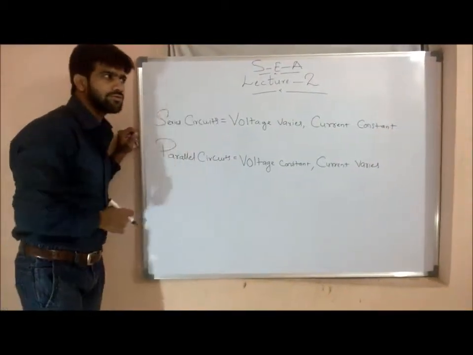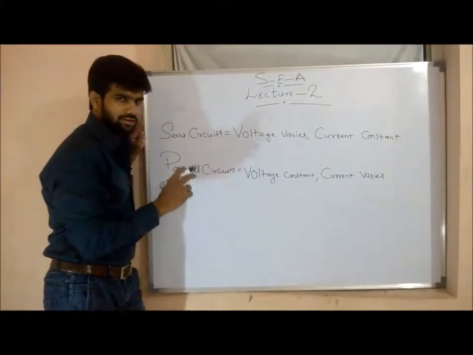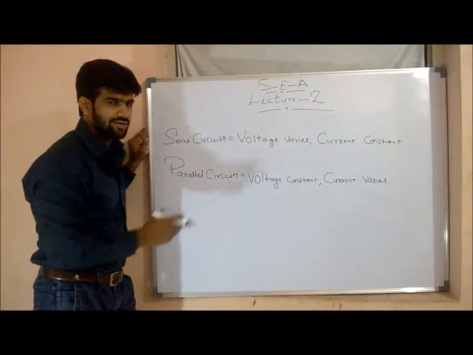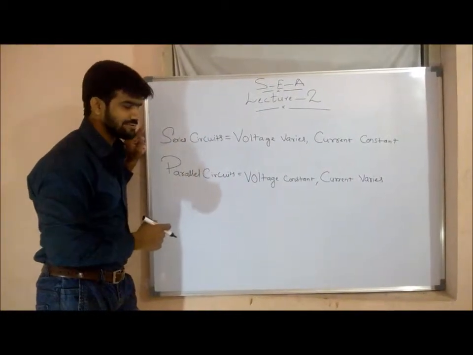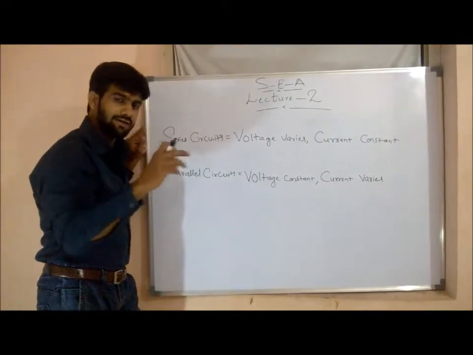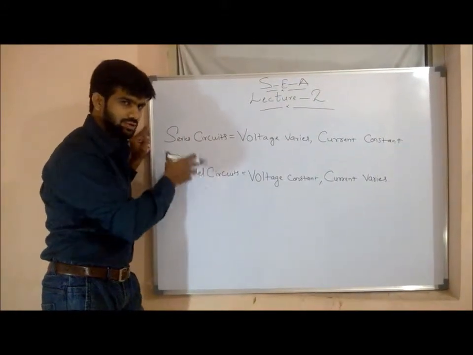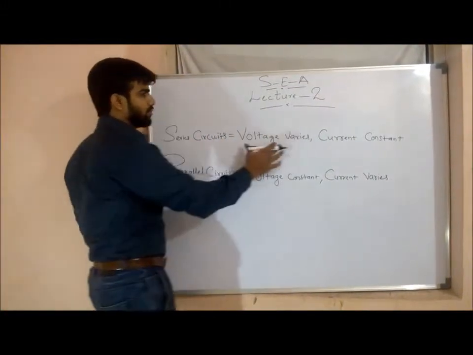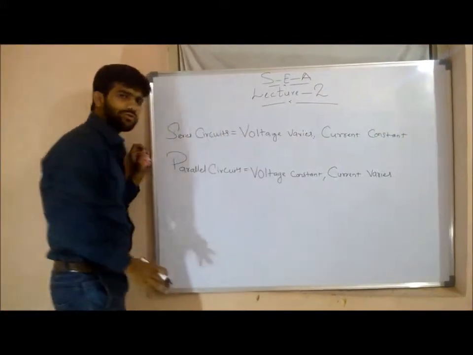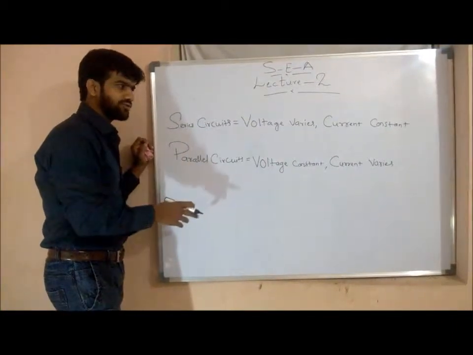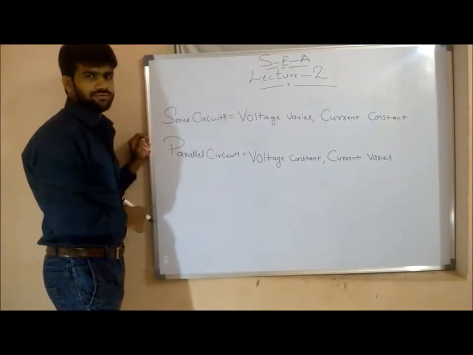Yeah, as we have discussed those slides, a small mistake has been committed due to a twisting topic while I was discussing series bulb connections and parallel bulb connections. So I am rectifying this particular mistake. Check it out. For series circuits, voltage varies and current will be constant. For parallel circuit, voltage is constant, current varies.